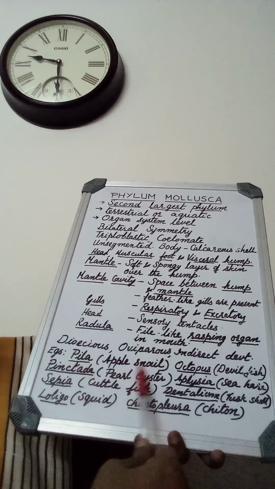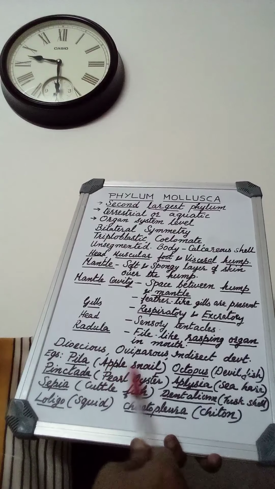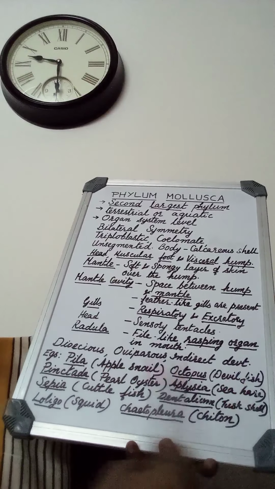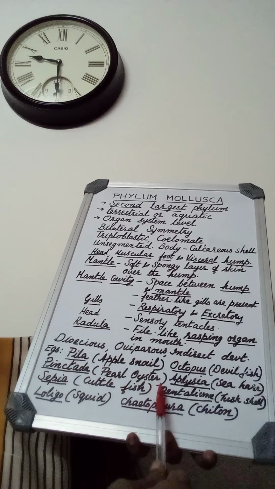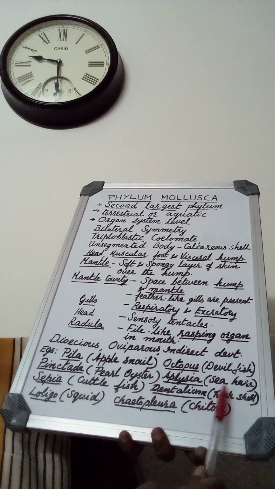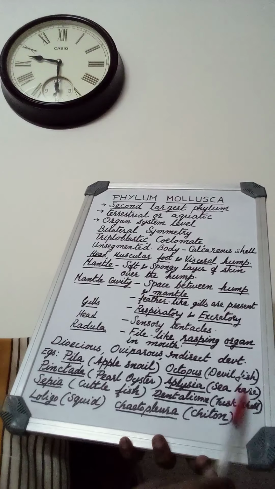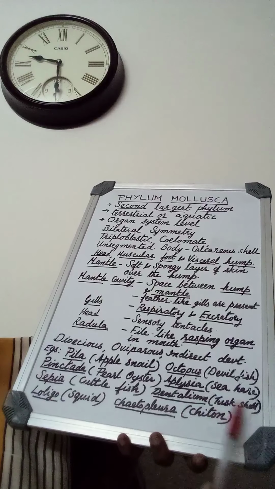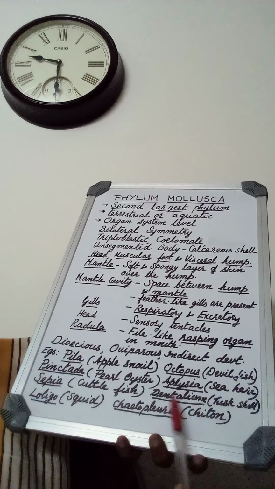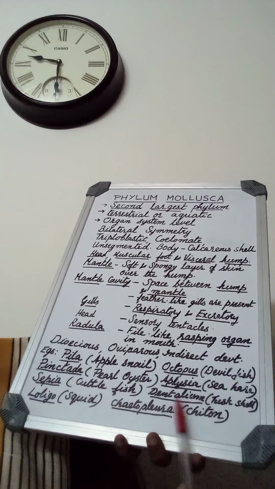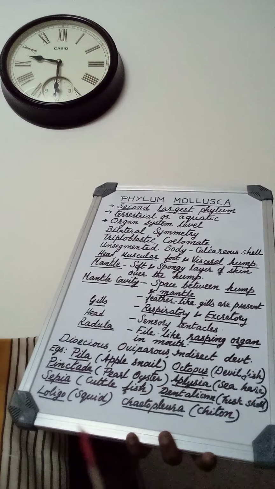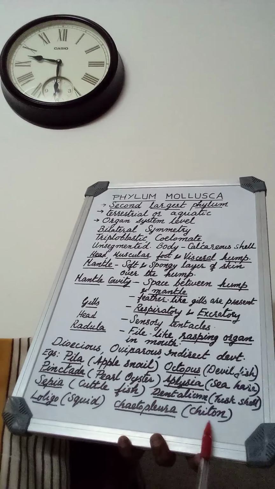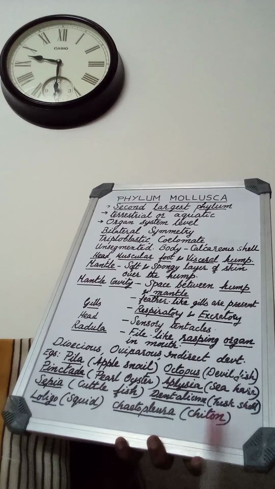Examples. Pila, apple snail. Octopus, devilfish. Pinctada, pearl oyster. Aplysia, sea hare. Sepia, cuttlefish. Dentalium, tusk shell, because it will be having the shape of the tusk of an elephant. That's why it is called a tusk shell. Loligo, squid. Chaetopleura, chiton.